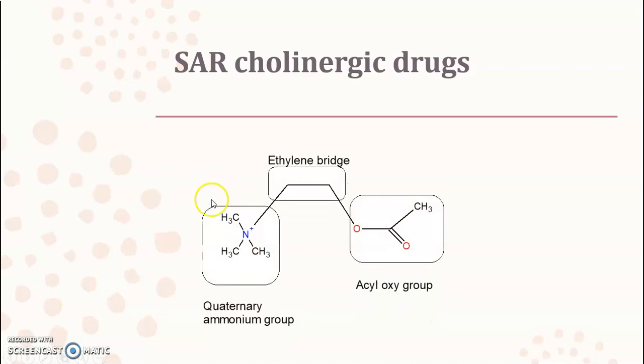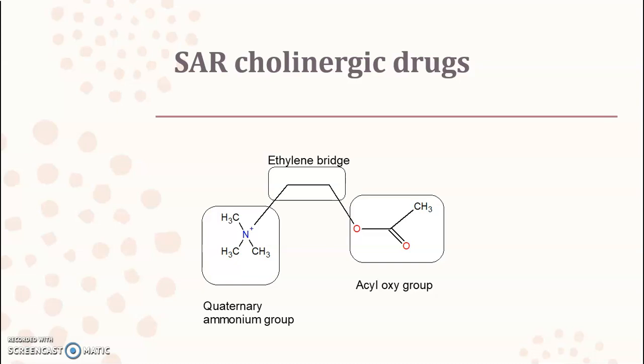Now, as you see over here, this is the structure of acetylcholine. Structure activity relationship of cholinergic agents is studied by considering acetylcholine as a prototype example. The structure of acetylcholine is divided into three parts. One is the quaternary ammonium group, the second one is the ethylene bridge, and the third one is the acyloxy group. So while studying the structure activity relationship of cholinergic drugs, it is considered in three parts.